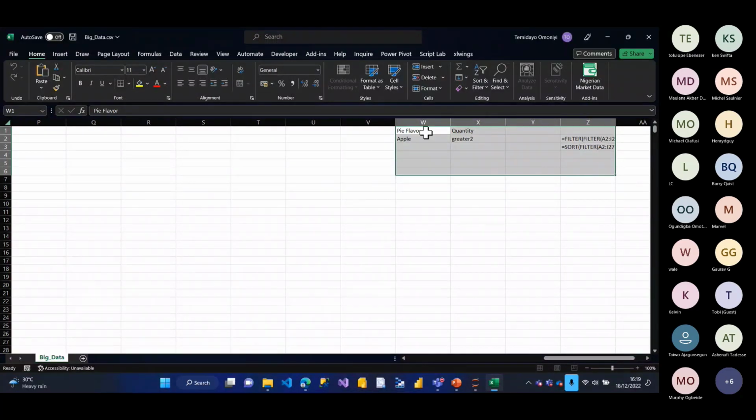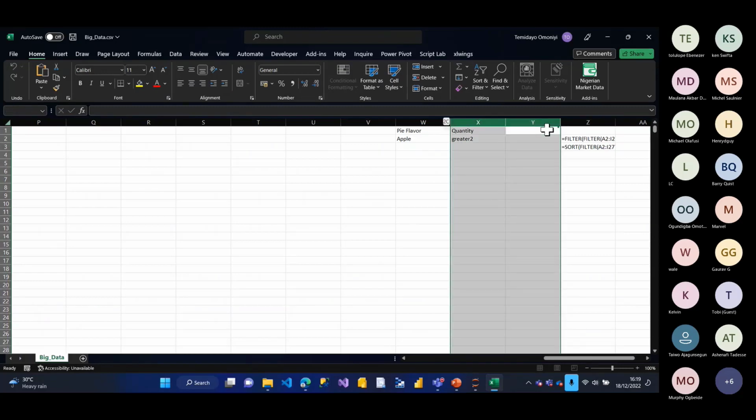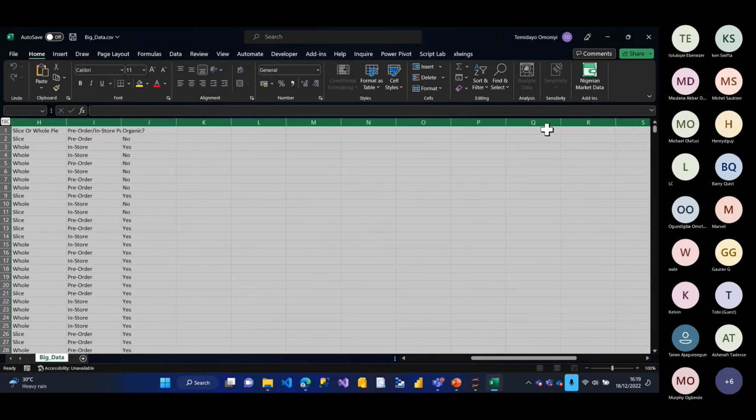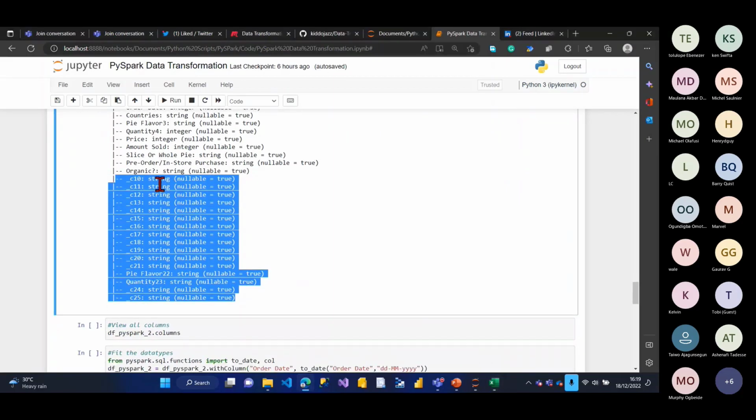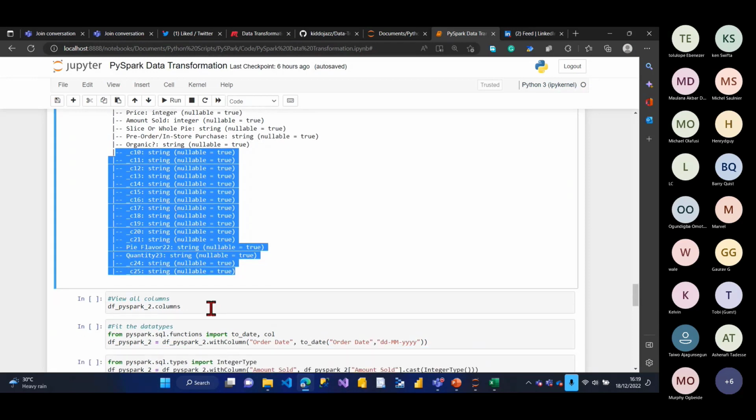I have to remove all these columns, from this side down to this side. So from K down to the right hand side, I don't need all those columns. So what I will do now, I'll come back here. And I see these are the columns I don't need. It's just showing me the column number, which is 10, 11, 12, and so on. So let's just see the entire column itself.